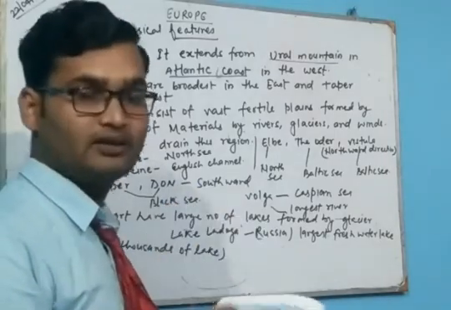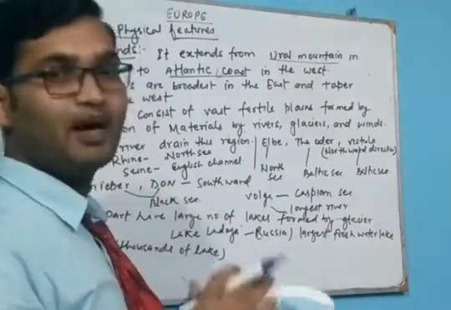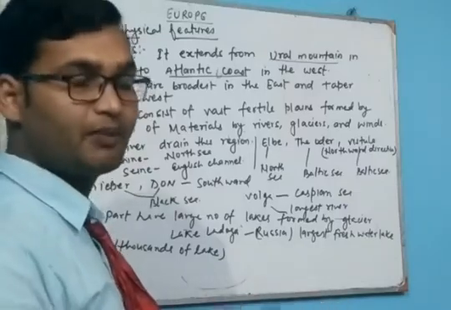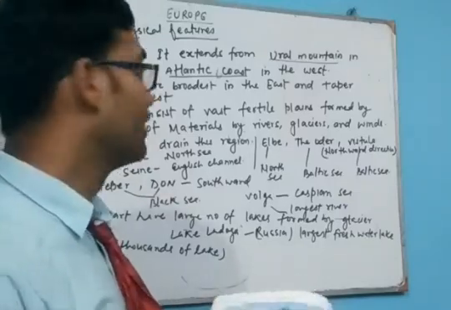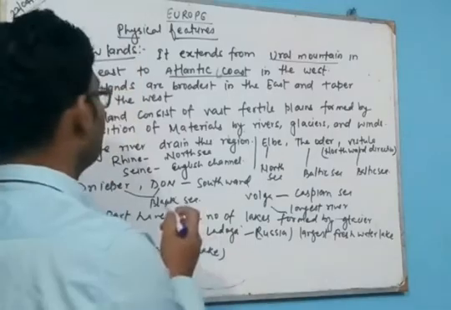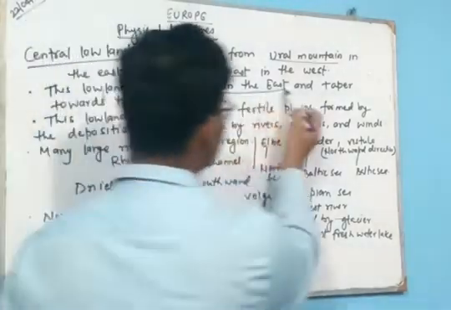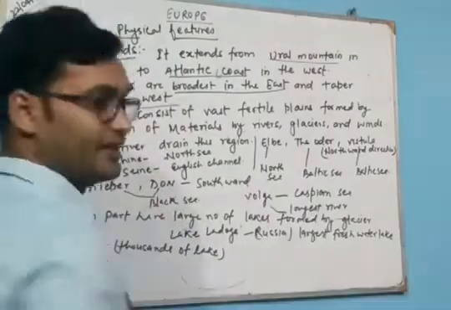The eastern part is very broad and the western part is narrower. This lowland is broadest in the east and tapers in the west.